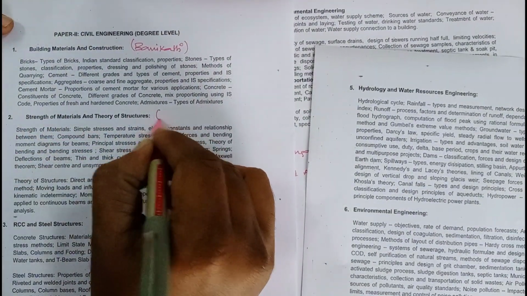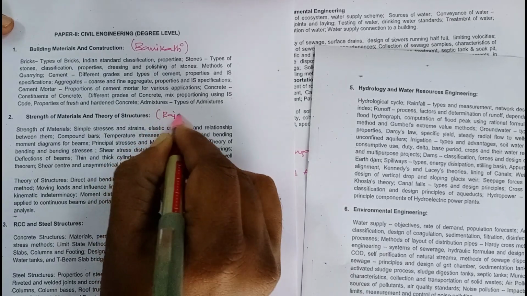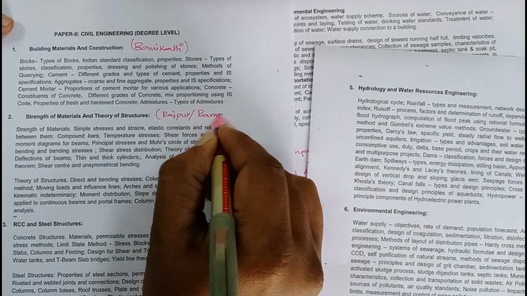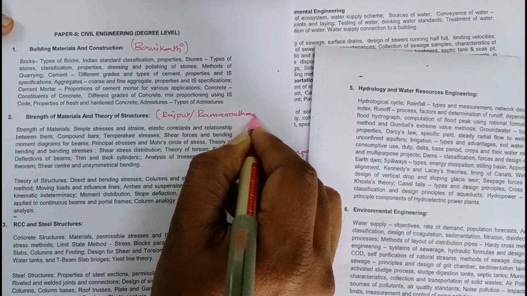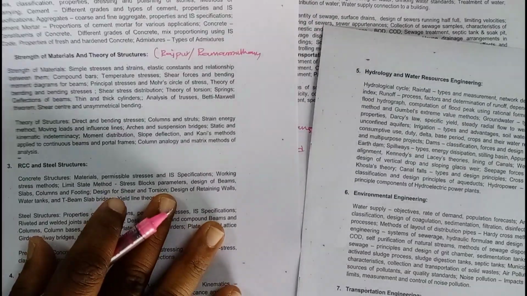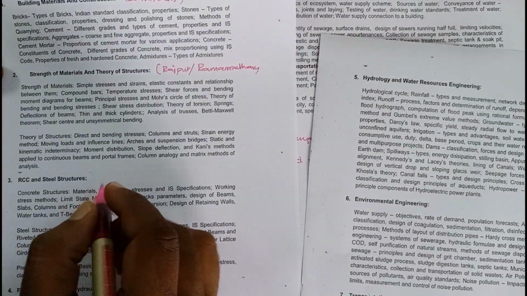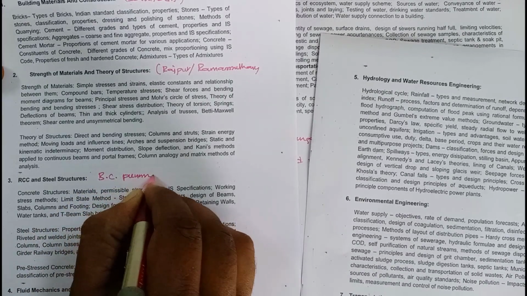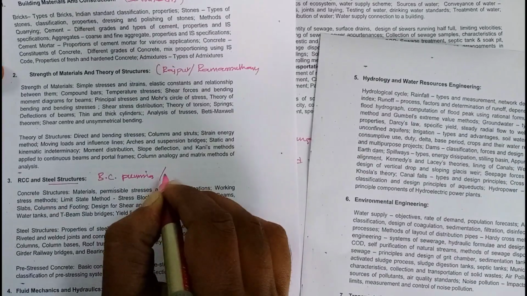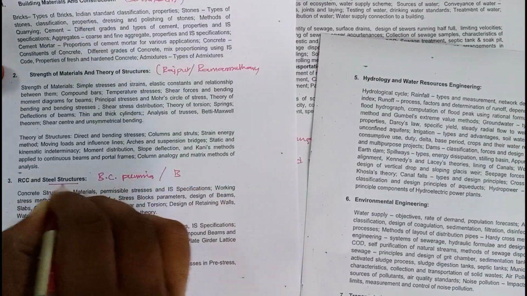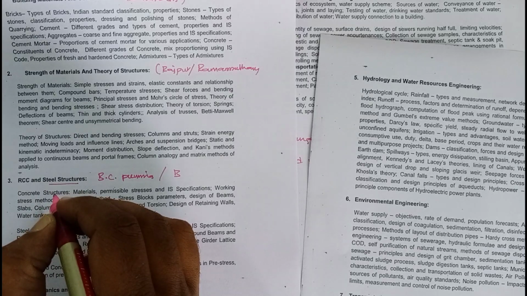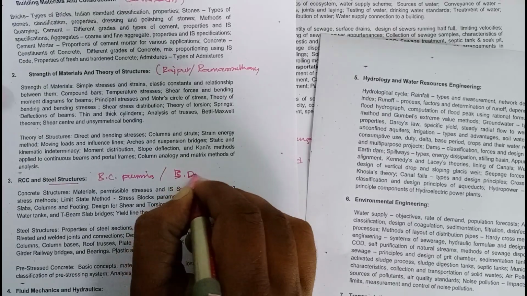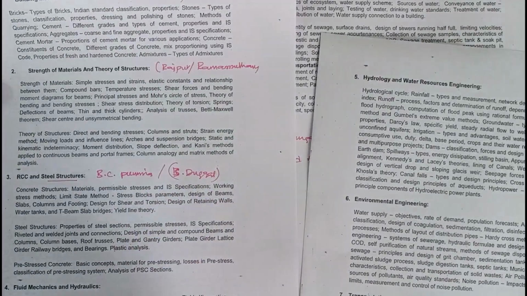Strength of materials and theory of structures, Rajput or Ramamrutam. Ramamrutam book is also good. For RCC and steel structures, BC Punmiya. And for steel structures also, BC Punmiya, Bhavikatti. For steel structures, one book is there, Duggal. Duggal book is very perfect, a very good book.